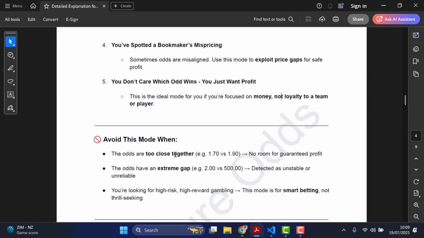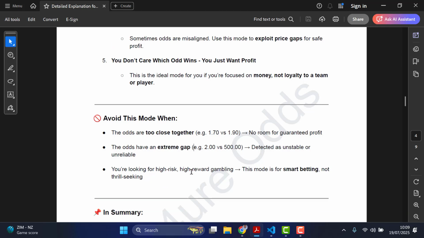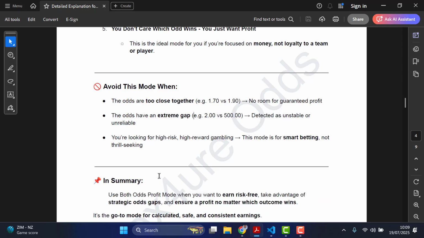So avoid this mode if the odds are way too close, because this one is way too close, so it won't accept this kind of scenario, or when they are way too far apart. So you've seen the error case, but this suggests you should probably use the safe mode instead. All right. So you are looking for high risk, high reward gambling. This mode is for smart betting, not thrill seeking.